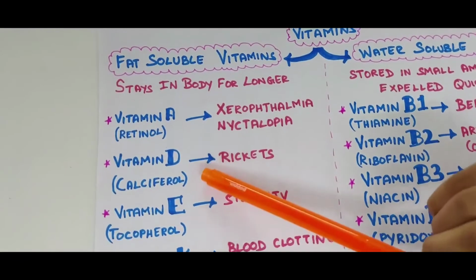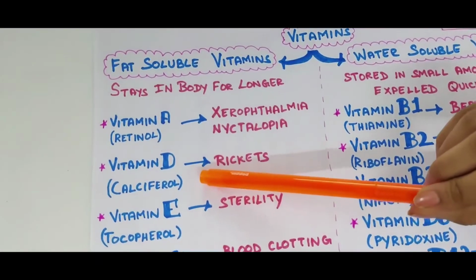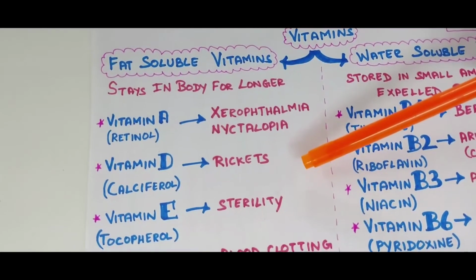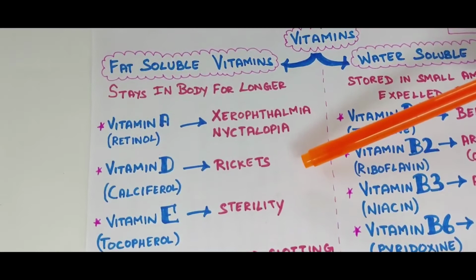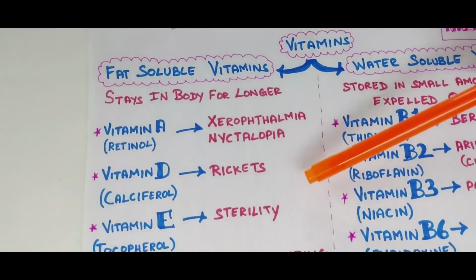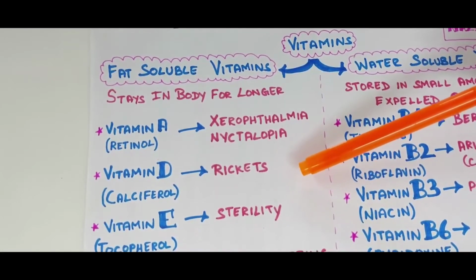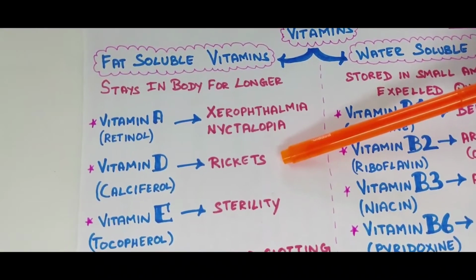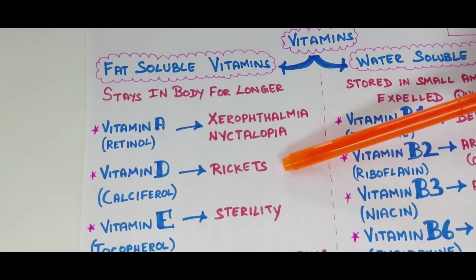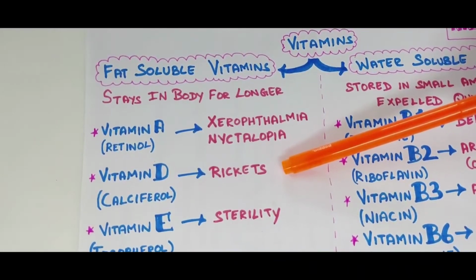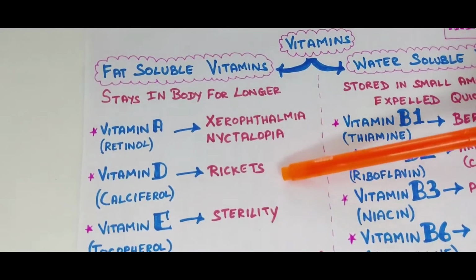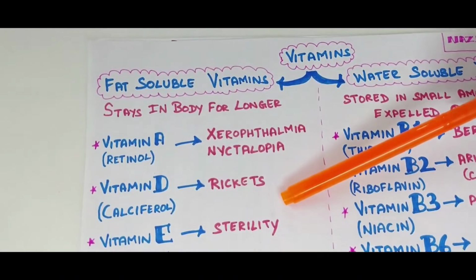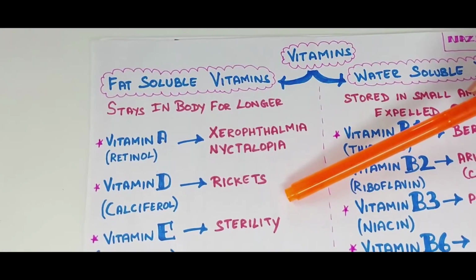Next, vitamin D. It is otherwise called calciferol. The dietary sources of vitamin D are egg, liver, dairy products, fish, and it is synthesized by the skin in sunlight. Deficiency disease, rickets. It is weakening of bones, affects children. It is caused due to deficiency of vitamin D. Exposure to sunlight and intake of food rich in vitamin D can prevent and cure rickets.